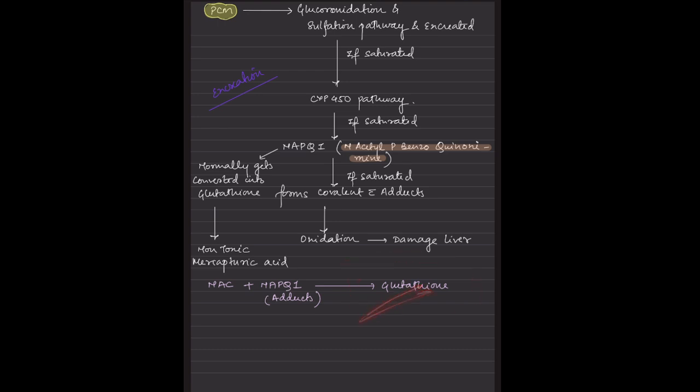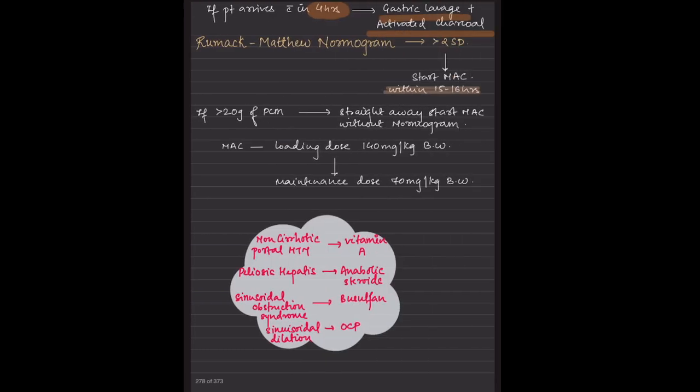That gets converted into non-toxic mercapturic acid, and then it gets excreted. So that's when NAC is important, in case of rat killer poisoning. Also, in case of early paracetamol poisoning, patients who arrive within 4 hours, we can initiate the patient on NAC. If the patient arrives within 3 to 4 hours, we give gastric lavage and activated charcoal to patients with paracetamol poisoning.